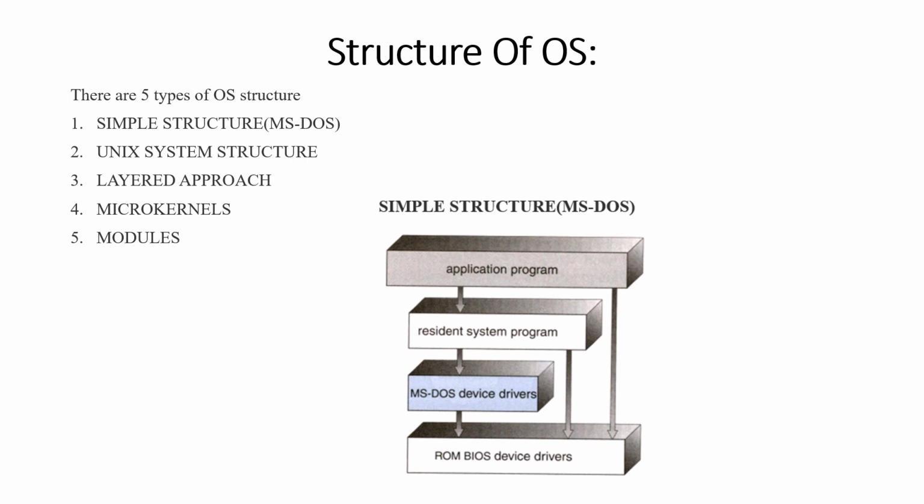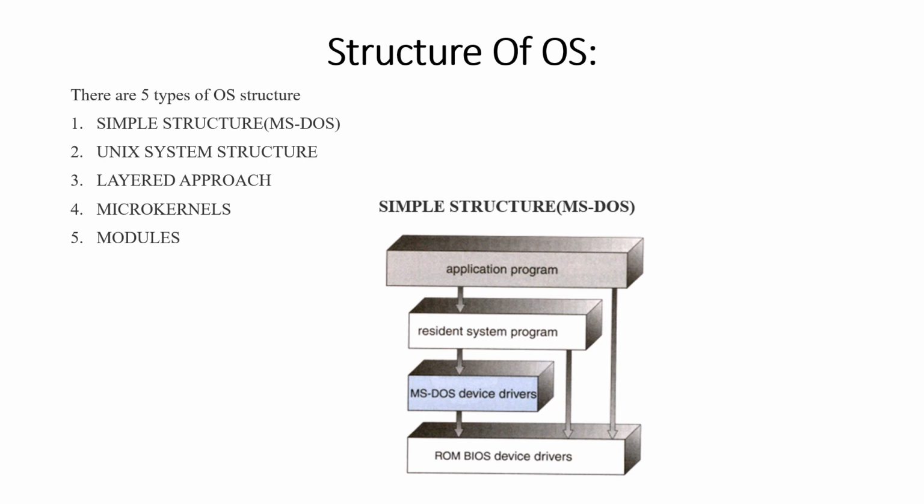Operating system structure. An operating system is a construct that allows user application programs to interact with the system hardware. We all know that, right? Since the operating system is such a complex structure, because it should interact with the user as well as the hardware, we can define it as a complex structure. So this complex structure should be created with utmost care so it can be used and modified easily.